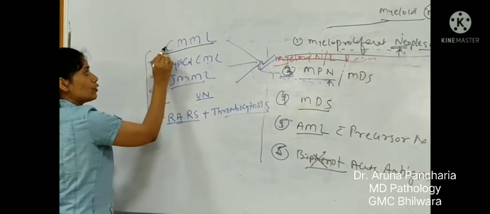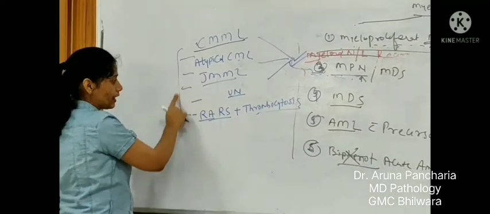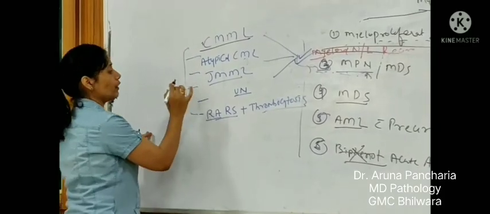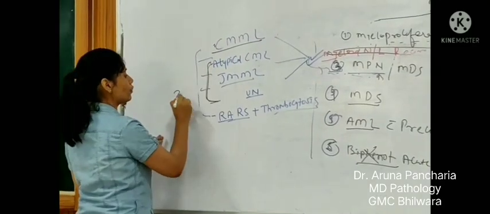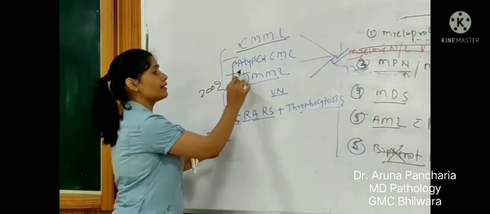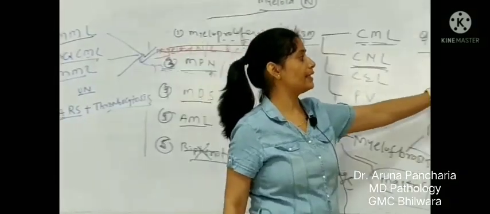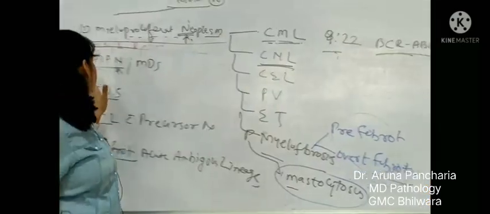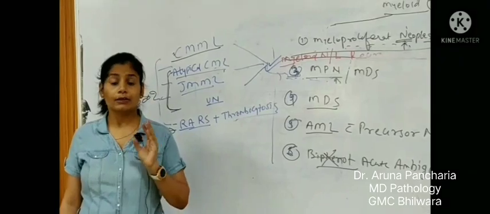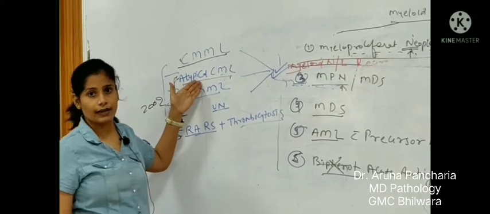This was there in the 2002, 2008 and 2016 classifications, but the last ones were not there in 2002. These three were added in 2008, and the last one was added in the 2016 classification. Why is it called atypical CML? Because normal CML has got the BCR-ABL translocation, but this CML is not associated with the BCR-ABL translocation. BCR-ABL is characteristic for CML, but still it is not there in this, so it is called atypical CML.